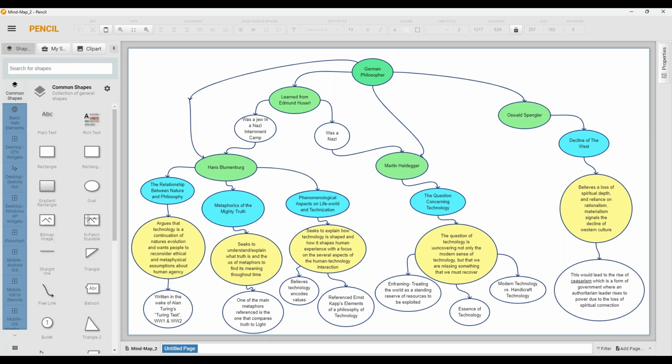His second reading was Metaphorics of the Mighty Truth, where he seeks to understand and explain what truth is and the use of metaphors to find its meaning throughout time. Like I mentioned before, he was a Catholic Jew, and one of the main metaphors in Christianity is for Jesus, where it says that Jesus is the way, the truth, and the light, and it compares truth and light as being kind of synonymous.